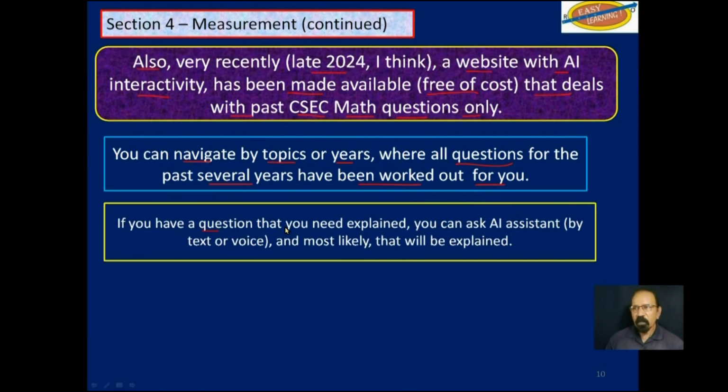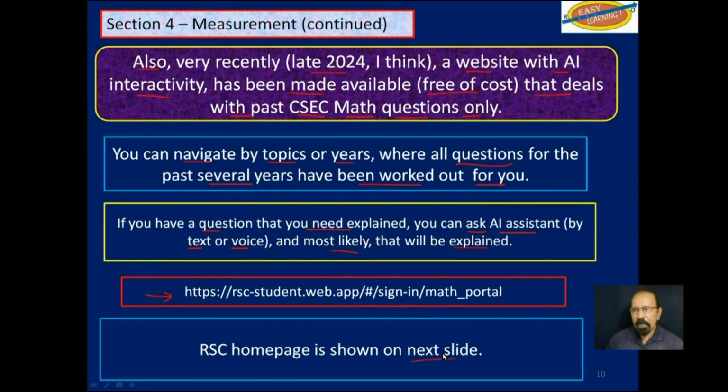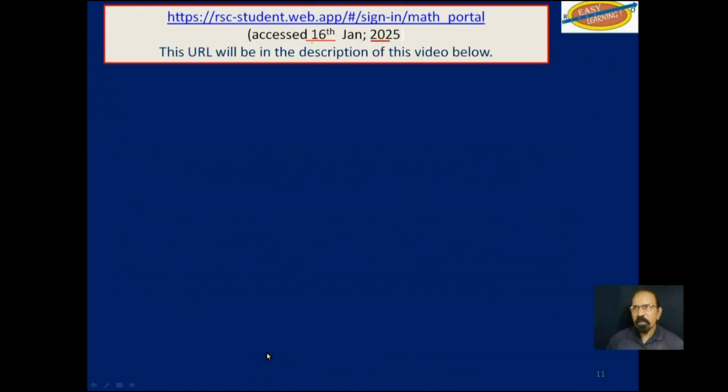If you have a question that you still need explained, you can ask the AI Assistant either by text or voice, and most likely that will be explained to you. This is the URL for that site. And on the next slide, I will show you what the home page looks like. January 16, 2025. I will include a URL in the description below this video, so it will be easy for you to just click on it and go to that website.